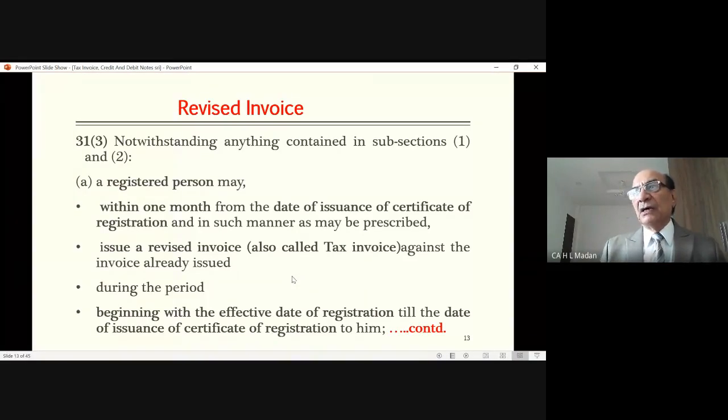Means after you get the registration certificate, you have 30 days time to issue the revised invoices in respect of invoices already issued by you, so that your customer can claim ITC on those purchases.